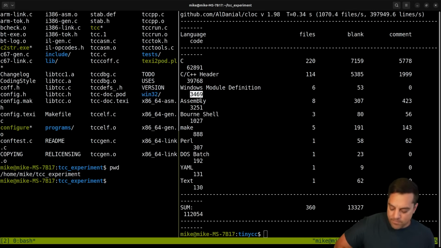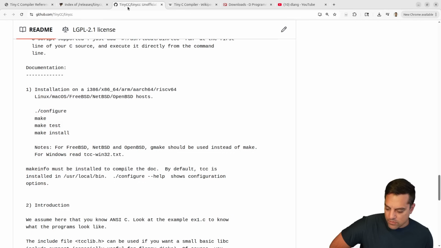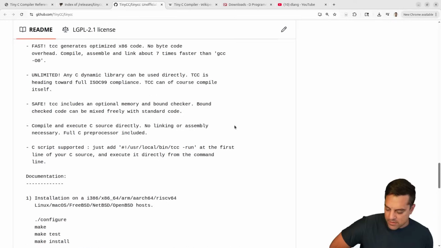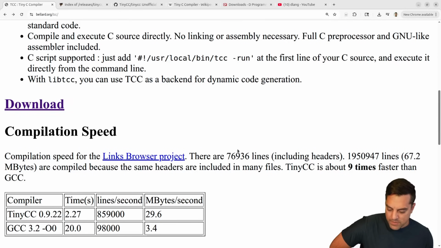But the number cited from the website, where was it exactly? I forget, I think it was on the home page. Yeah, here it is. Expanding out to nearly 2 million lines of code, so 67 megabytes. That's pretty great.